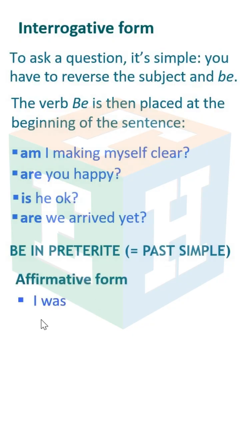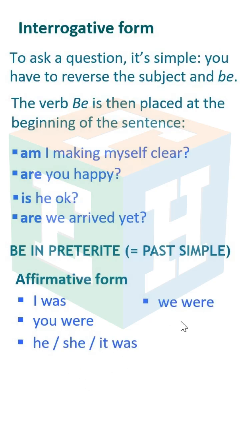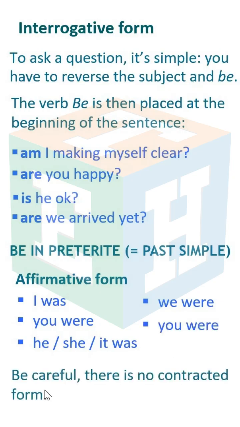Be in the preterite, past simple. Affirmative form. I was. You were. He/she/it was. We were. You were. Be careful, there is no contracted form.